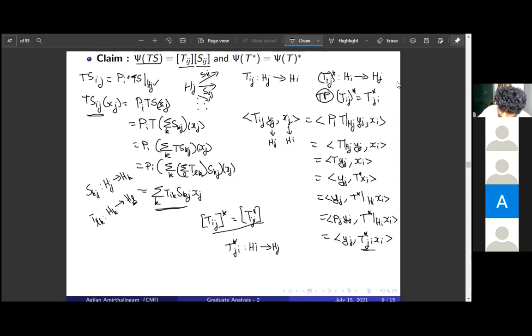But this is the same as T star restricted to H_i, X_i, because X_i is in H_i. And Y_j is again the same as P_j Y_j, because this is projection onto the jth coordinate. And again using the self-adjointness, this becomes (T star)_ji. So we have shown this.